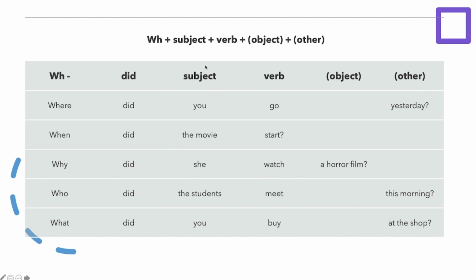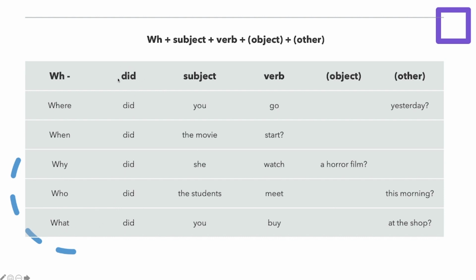Now, we just need to look at how to write WH questions. How to write open questions. So first we have the WH word. So where, when, why, who, what, and how.